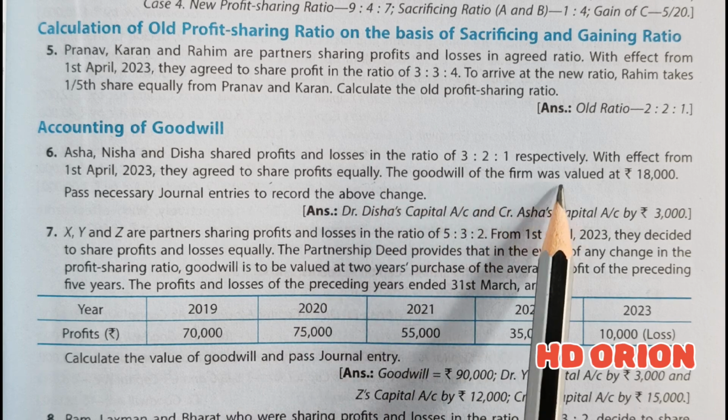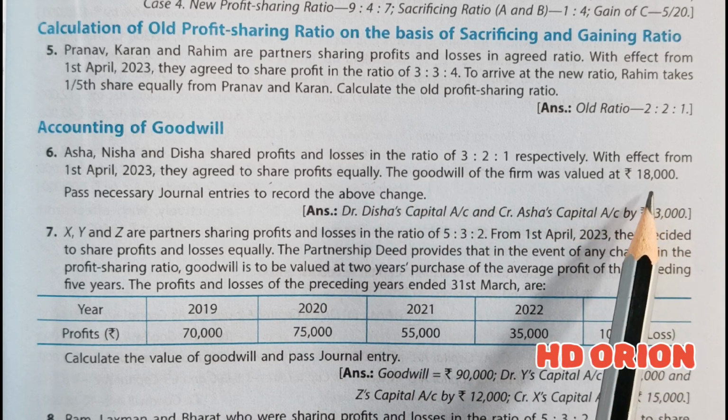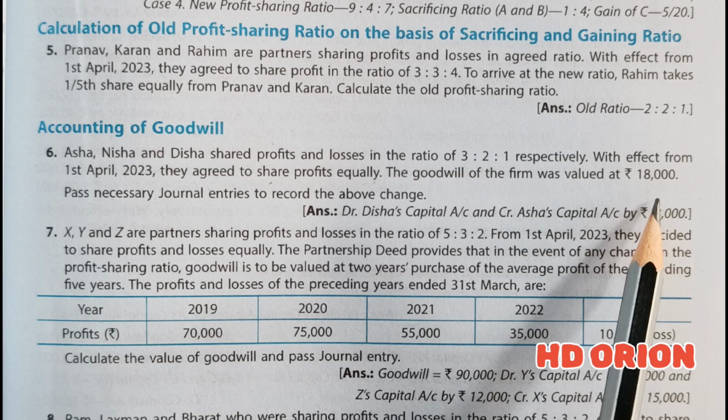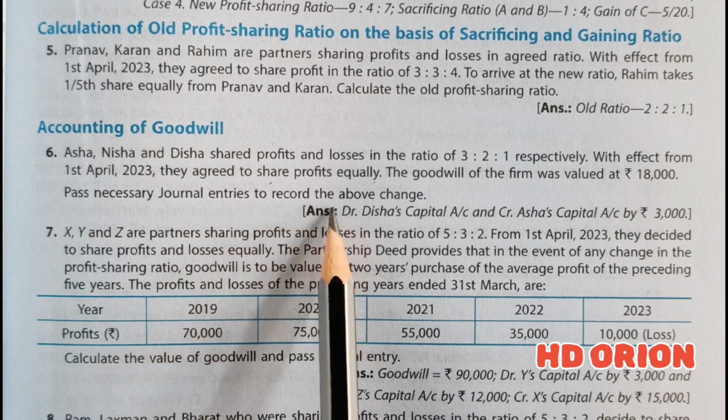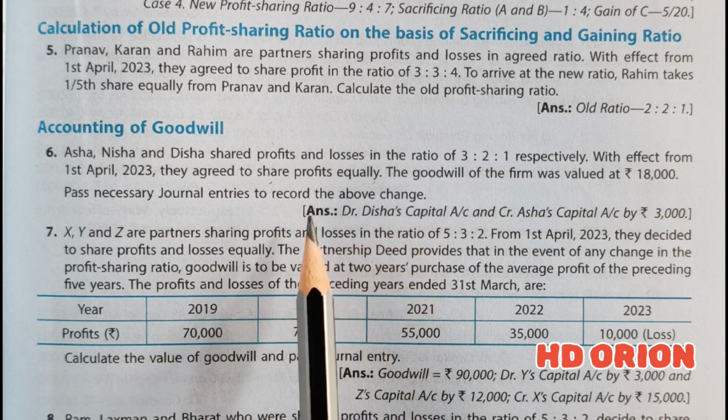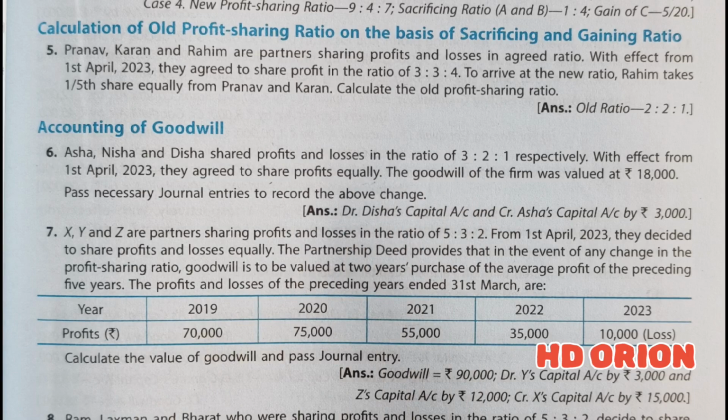The goodwill of the firm was valued at rupees 18,000. So the value of goodwill is already given. We need not calculate, but pass necessary journal entries to record the above change. So because of change in profit sharing ratio, we have to show accounting treatment for goodwill. Let us see the solution.